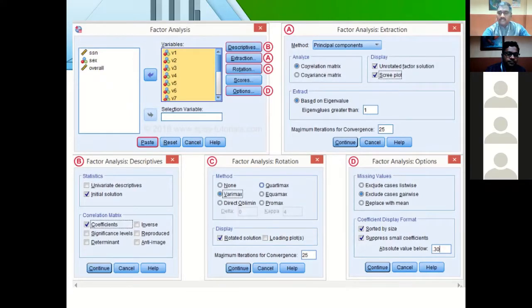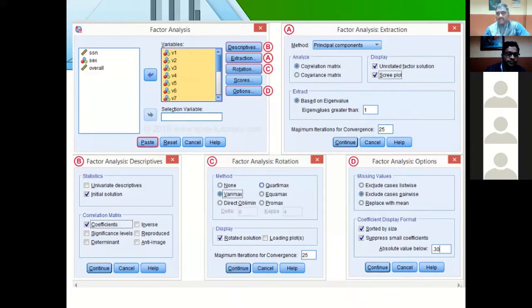For example, if the screen shows 0.3, then the particular item or variable value should show 0.3 or more. If it shows that, then you can consider it an item or variable under one of the factors. Suppose you ask 20 or 25 items, and the 18th question gives a value of 0.20 or 0.25, which is less than 0.30. Then you can conclude that particular question will not give any impact for us, so you can remove it.